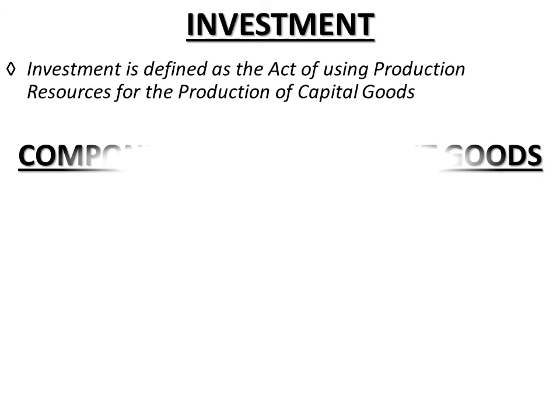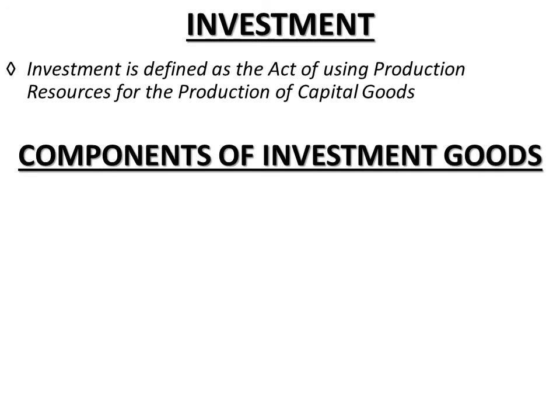Now what are the components of investment? First is producer's fixed investment. And what are its components? It consists of capital goods such as plants, equipments, etc. Now capital goods are often called producer's fixed investment also, right? This is what we said in the beginning. The first caption was that.